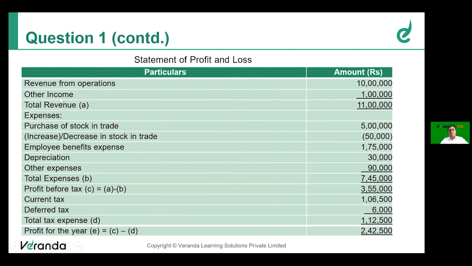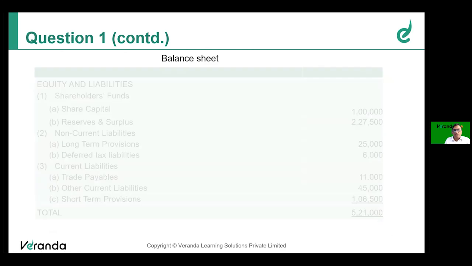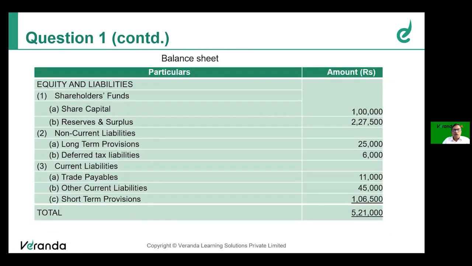Revenue from operations, other income, total expense, purchase of stock in trade, increase or decrease in stock in trade, employee benefit, depreciation, other expense. So the P&L of the company South Bharati is given to you. Current tax, deferred tax, profit for the year, all done appropriately and presented to you.